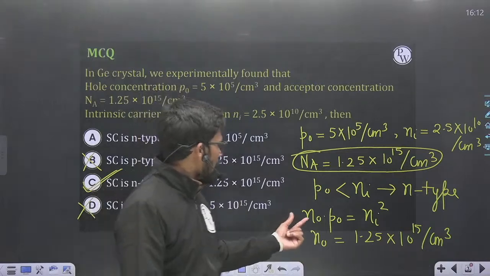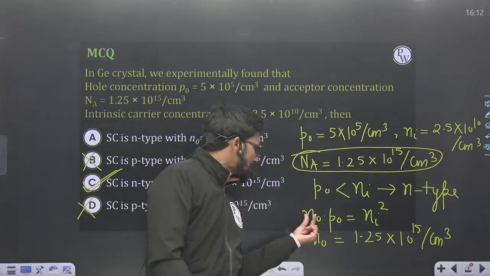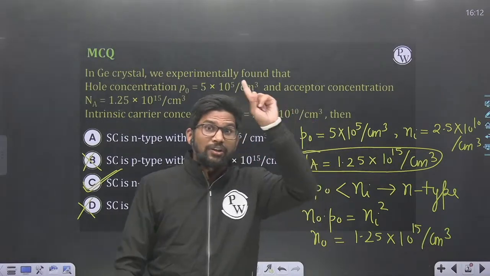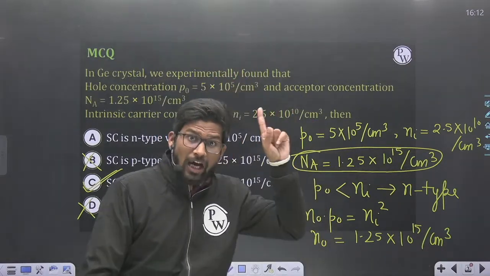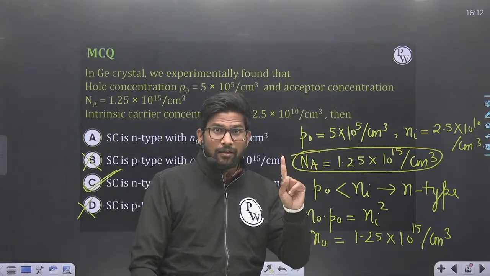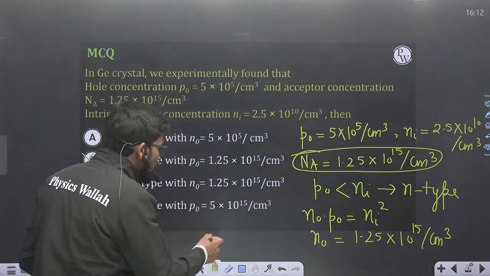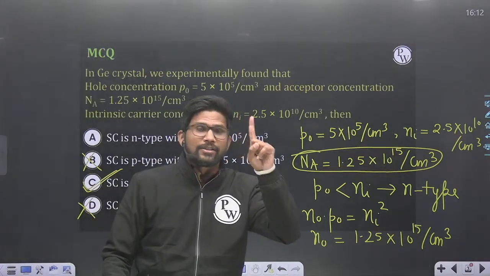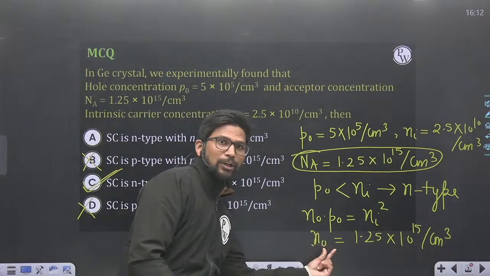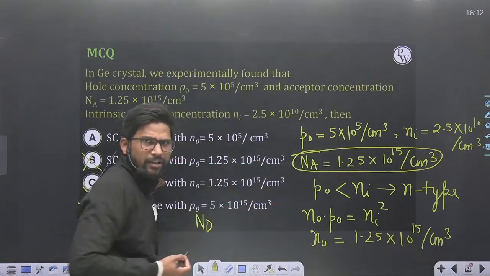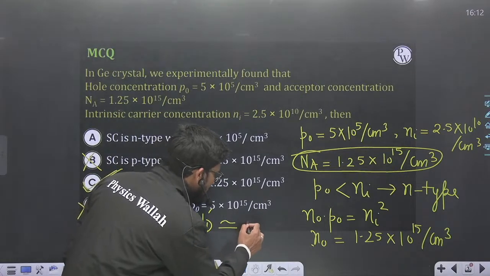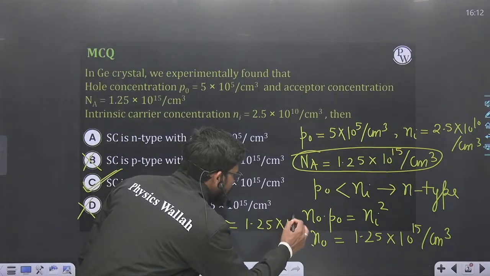So here, in the mass action law, N naught is the concentration of electrons, not Nd. P naught is the net concentration of holes, not Na. Remember that. So here actually donors are also there. And the effective donor concentration is approximately equal to the electron concentration, because this semiconductor is of N type. So Nd dash, the effective donor concentration, is 1.25 into 10 to the power 15.